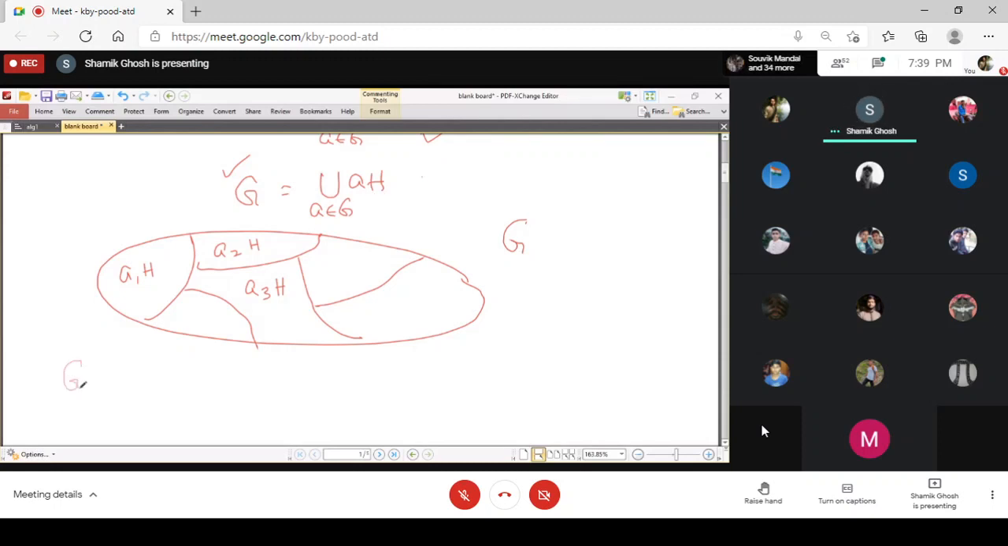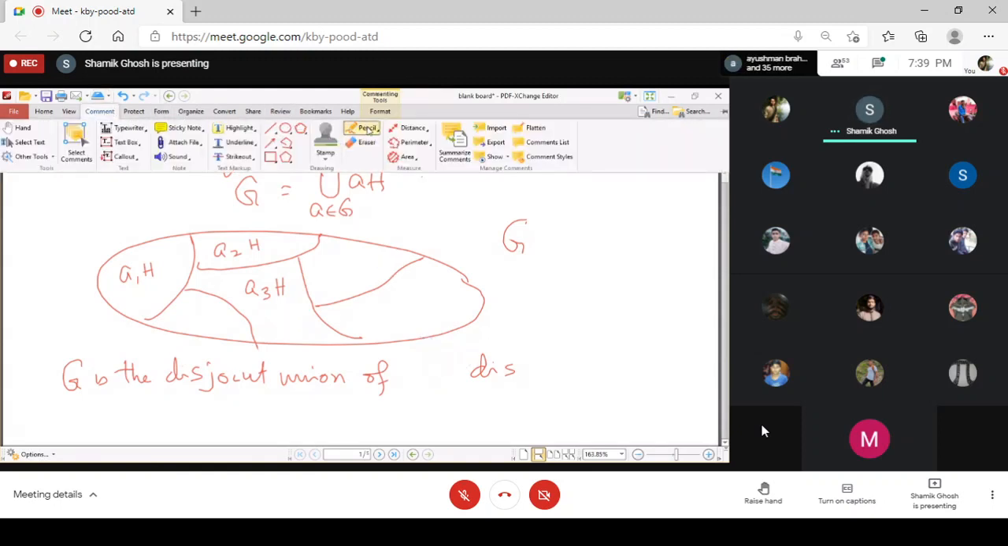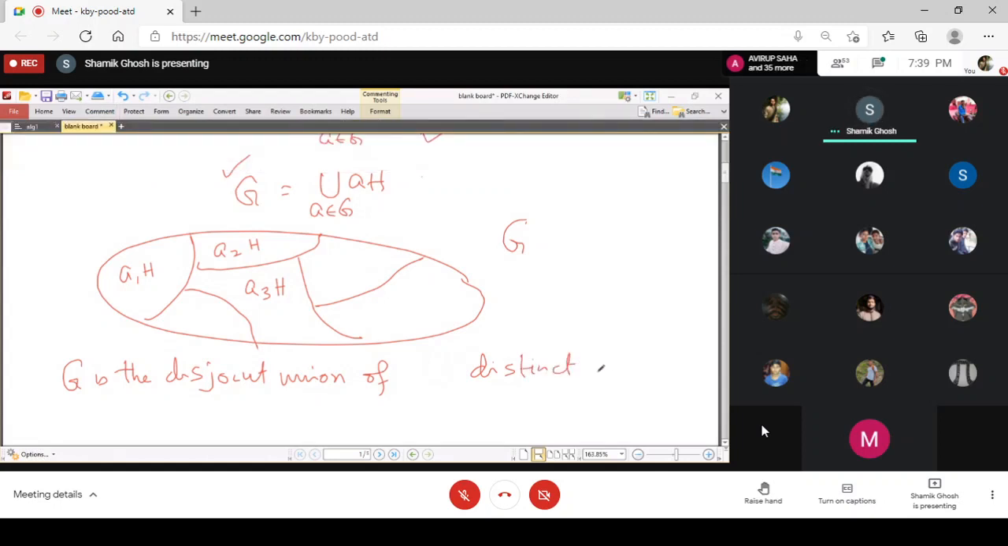So we get that G is the disjoint union of its distinct left cosets of H in G. So the group becomes the union of the distinct left cosets of H in G.